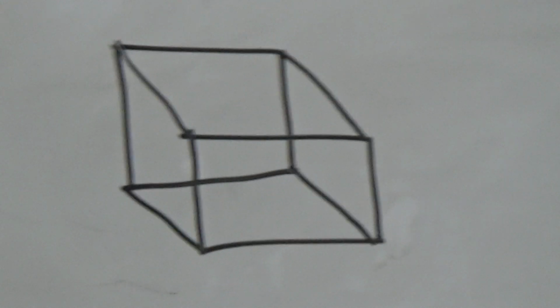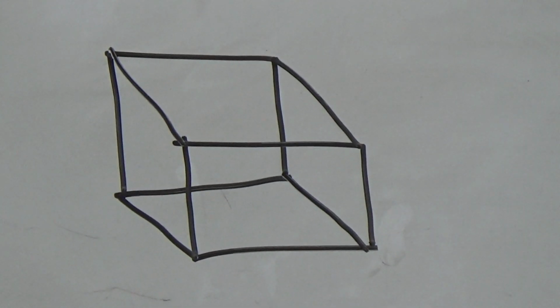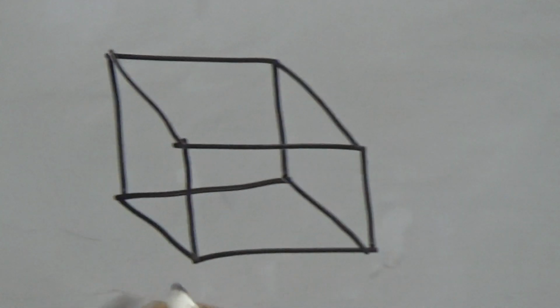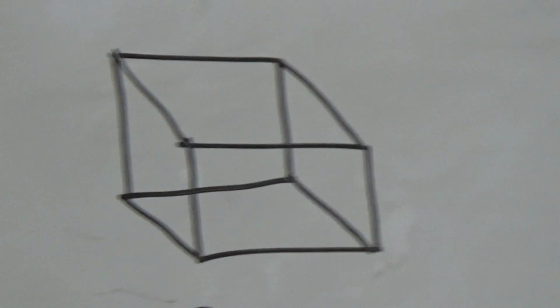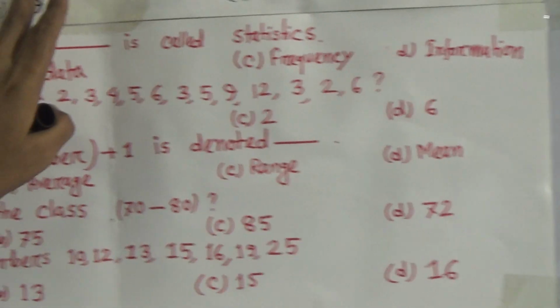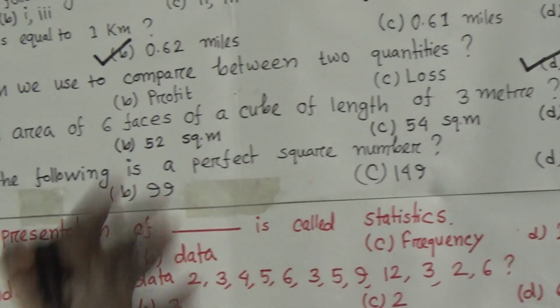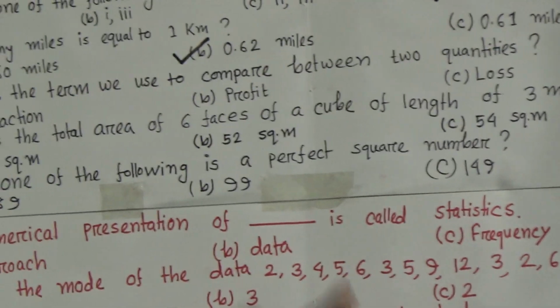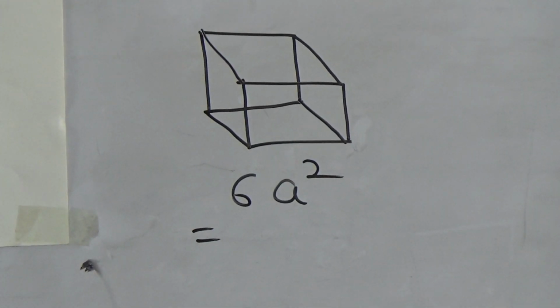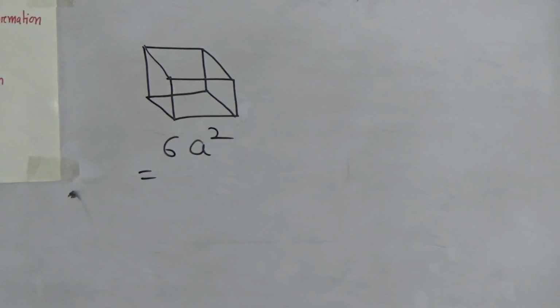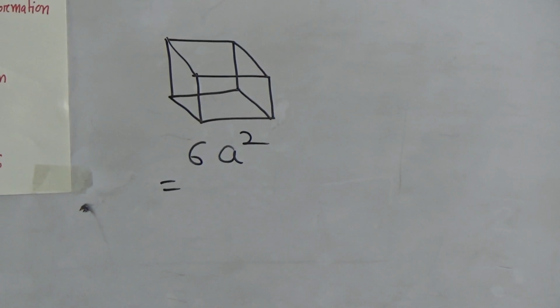We know the area of a cube is, dear student, you look, what is the total area of 6 faces of a cube? The area of the cube is 6a square. A means here one side, and you see here one side is 3 meter.